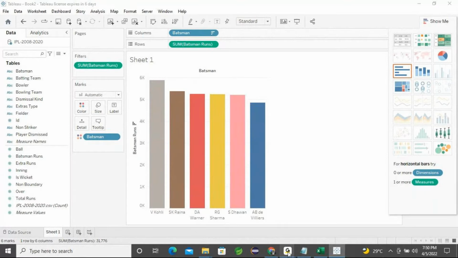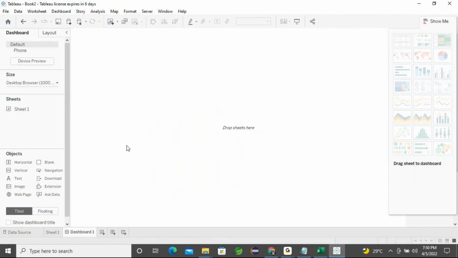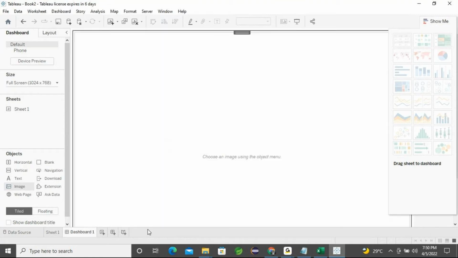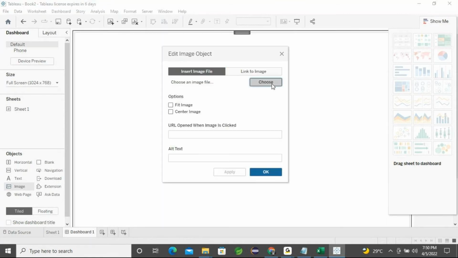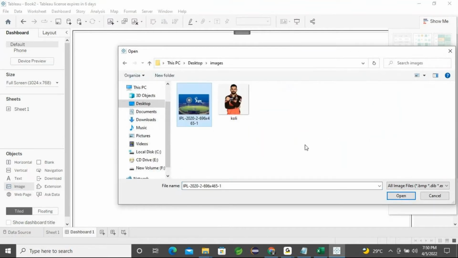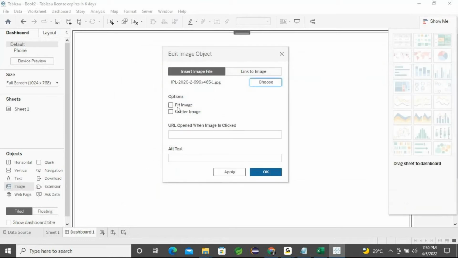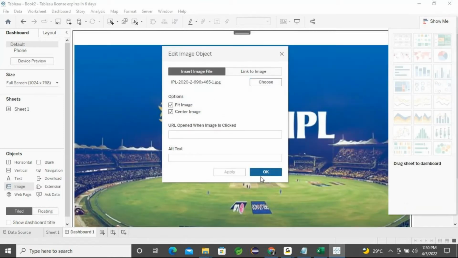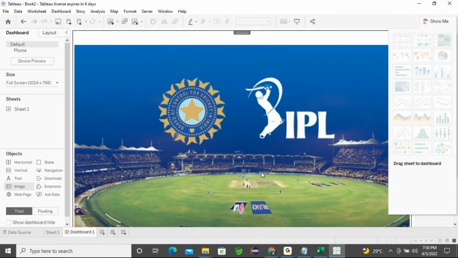So this is a basic thing which we discussed a lot of times. What I'm telling you is, go to the dashboard, pick a new dashboard. You will try this. Set the width to full screen, then pick that image, just drag it and choose that file. I have an example, I can take this image, you can download the IPL one. Set it to fit and center, apply, and then click OK. So immediately I set it as my full screen.